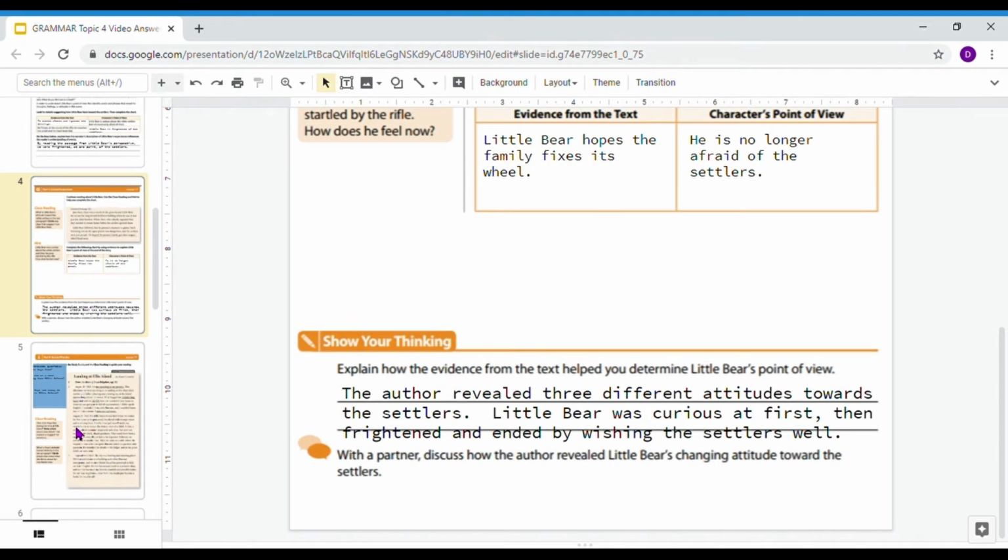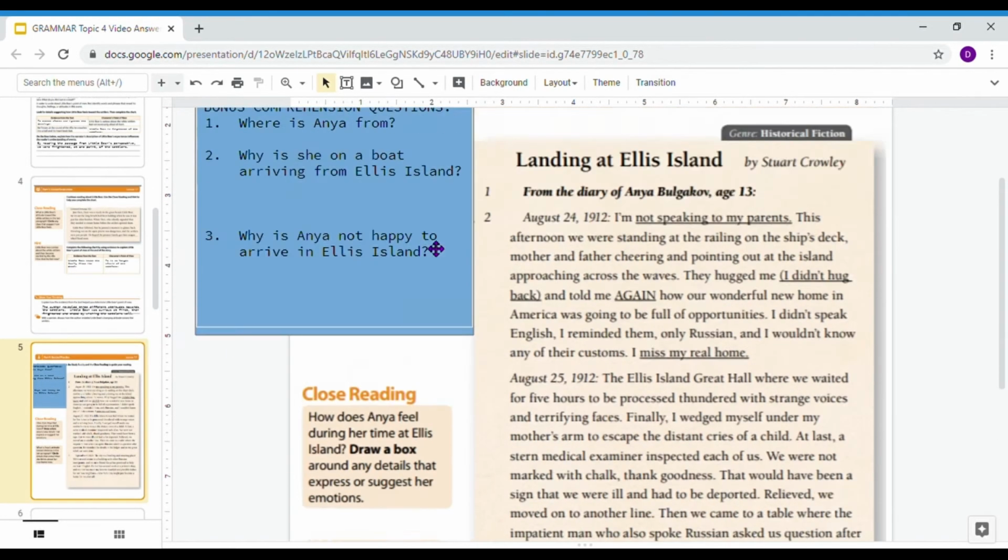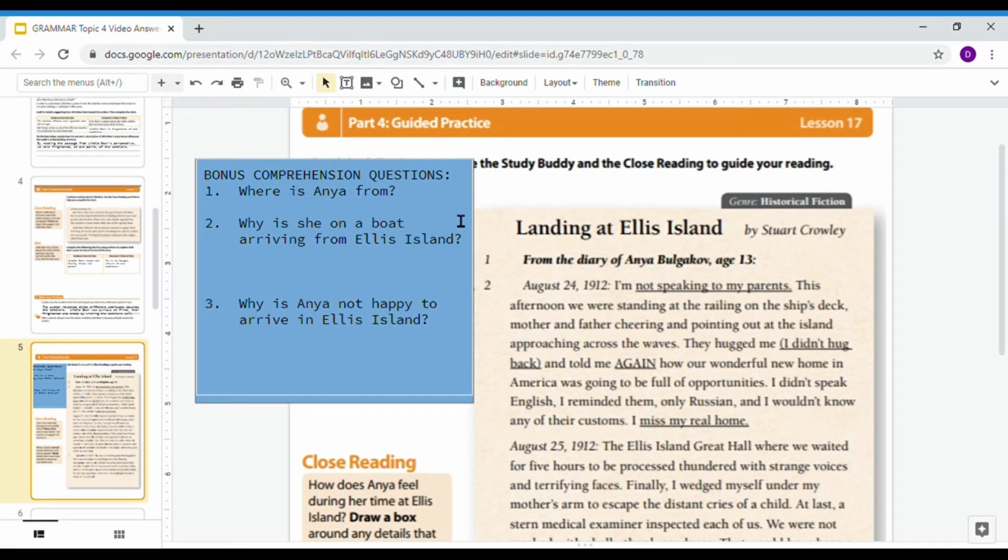So now we're going to move on to our guided practice. And if you're looking at the screen up here, we're going to be reading Landing at Ellis Island by Stuart Crowley. And I've got some bonus comprehension questions up here on the screen. I want you to think about these as I'm reading through the story the first time.